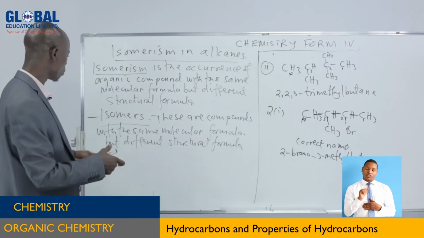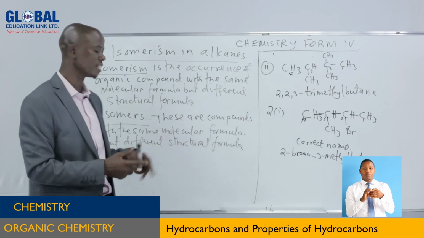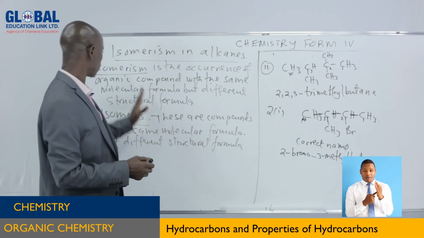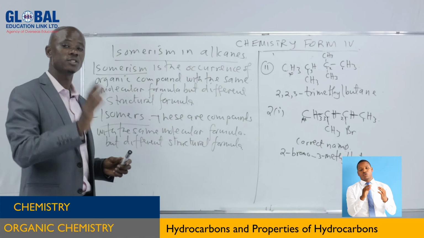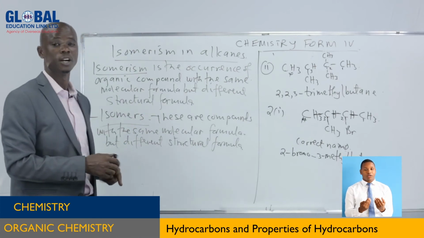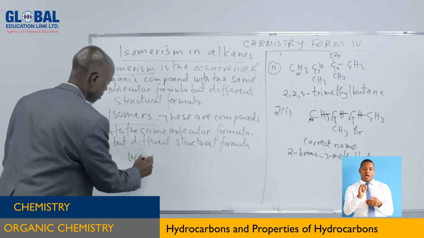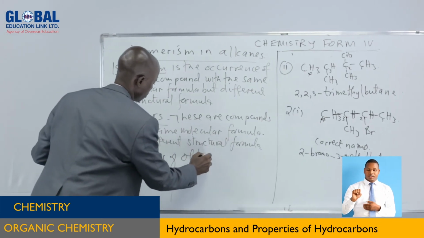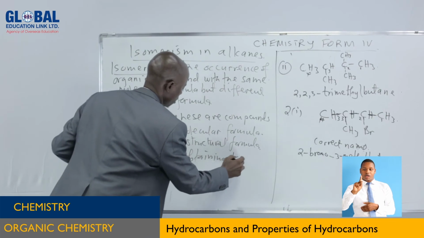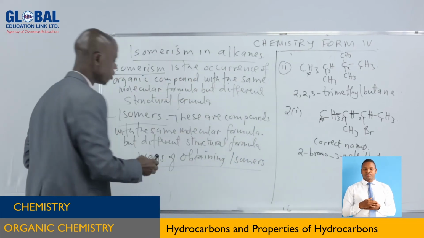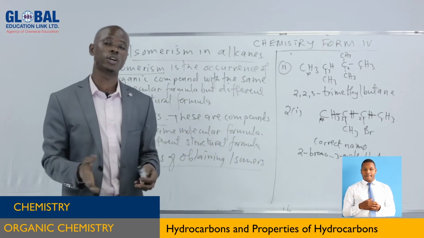Yes, these are compounds with the same molecular formula but different structural formula. Now, in order to understand this one, let's write the isomers in alkanes. But the ways of obtaining isomers: in alkane, there is only one way.